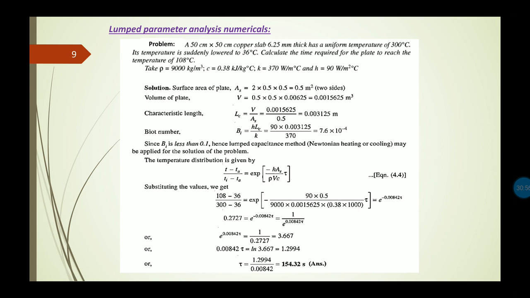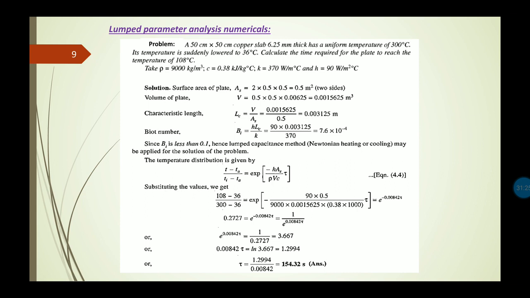Now e to the power, the right hand side of this equation, e to the power minus hA: the value of h is given in the question, A we have calculated here. The value of rho is given in the question as 9000. Then the volume of the plate we have calculated, and the value of C, which was given in kilojoule per kg degree centigrade, we have converted into joule per kg degree centigrade by multiplying this value by 1000.